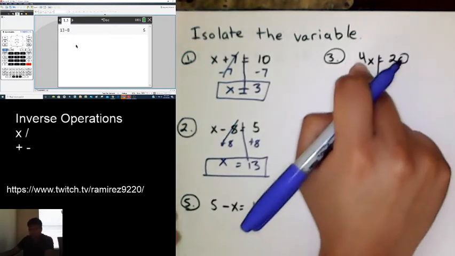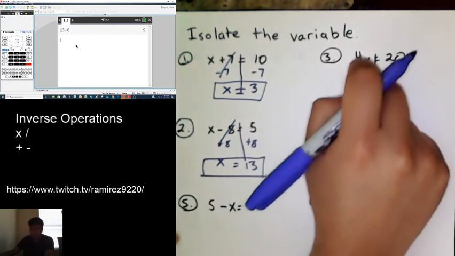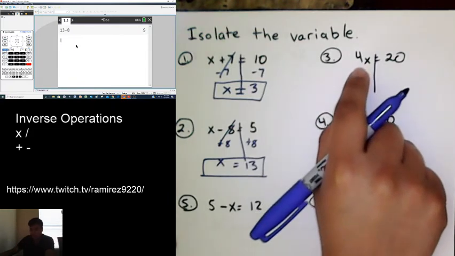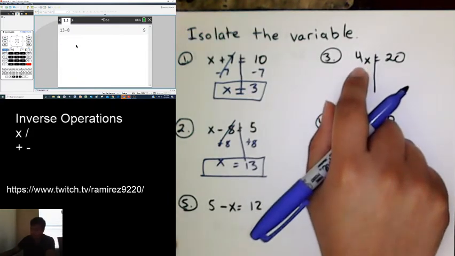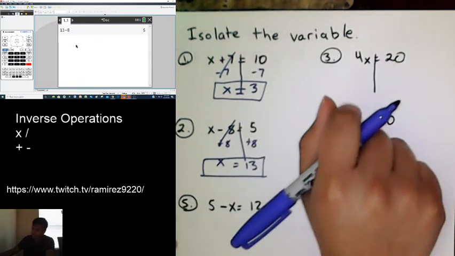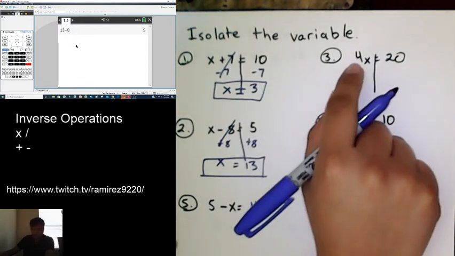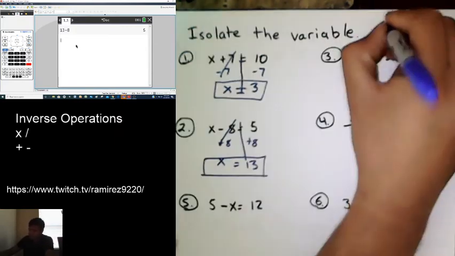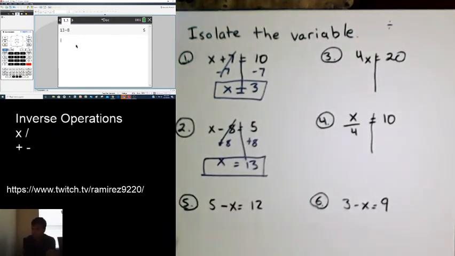Whenever you have a number right before the variable, with no plus or minus or anything in between, it is implied that we are multiplying. And so the inverse of multiplication is division. Many people do it differently. Some people like to literally put the little divide symbol.